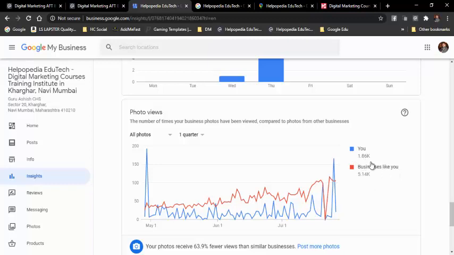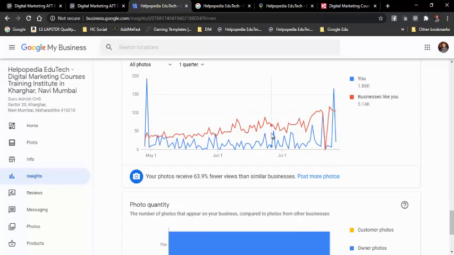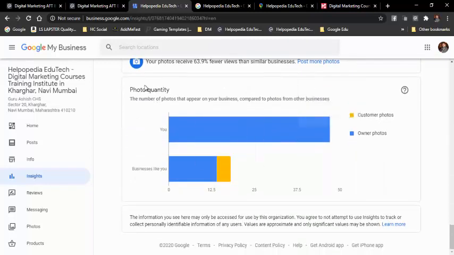Right now it shows how many people are viewing photographs from websites similar to my business. For other businesses people have viewed 5140 times, and on my listing they have viewed 1860 times. That is the information we can see over here. And this is the photo quantity that we can see over here.